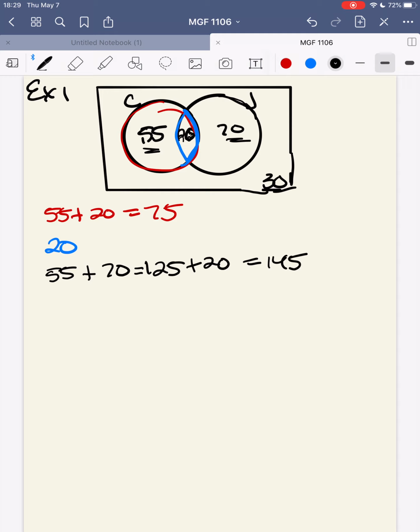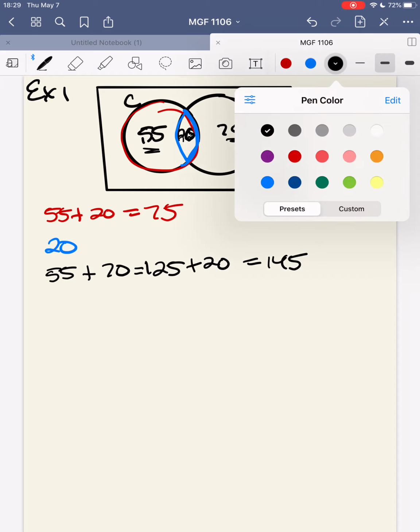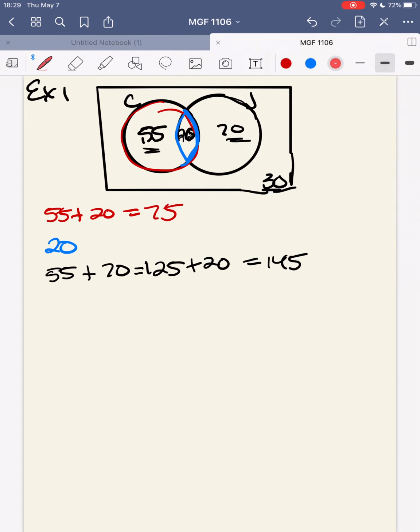Sorry about that. How many people listen to classical music but not jazz? Okay, so if we listen to classical music but not jazz, that'll be this section right here. And that'll be equal to 55. Right? How many respondents listen to neither? That'll be your universe. That'll be 30.